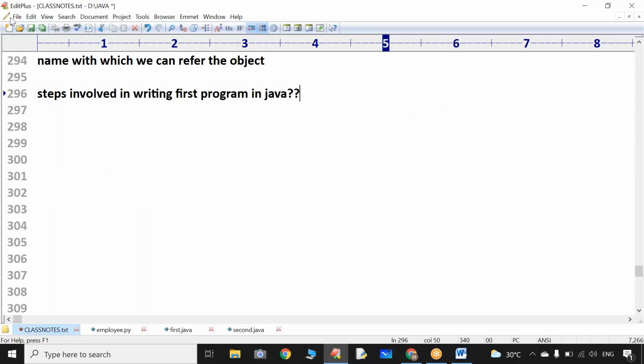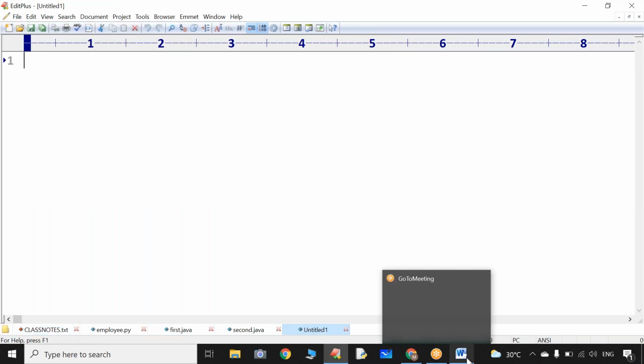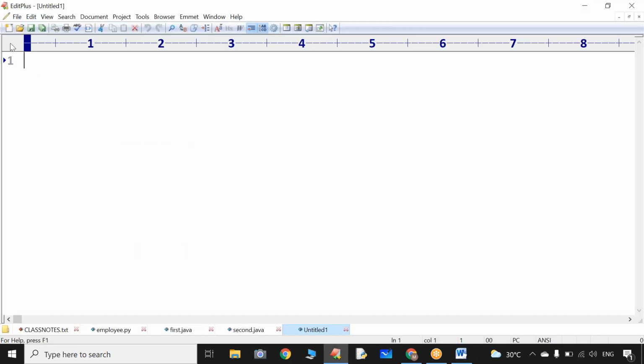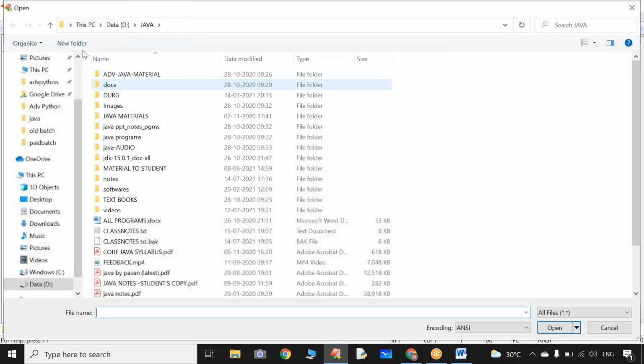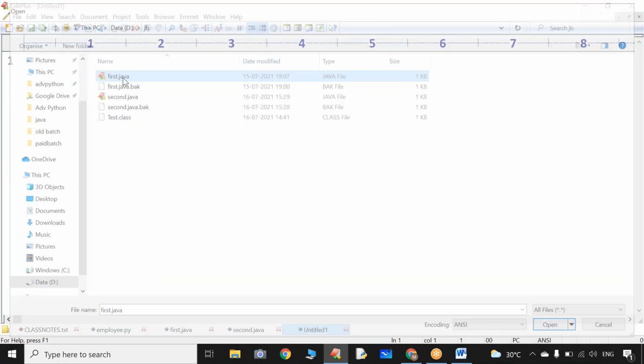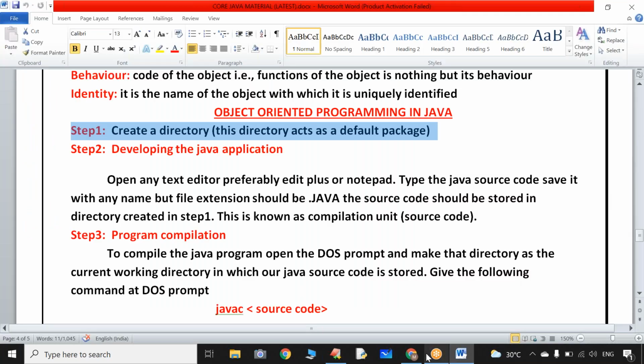In Edit Plus, select the File menu, select New file, normal text only. Open any text editor, preferably Edit Plus or Notepad. Type the Java source code, save it with any name, but the file extension must be .java. File extension must be .java. I think yesterday we already did one small program called first.java.